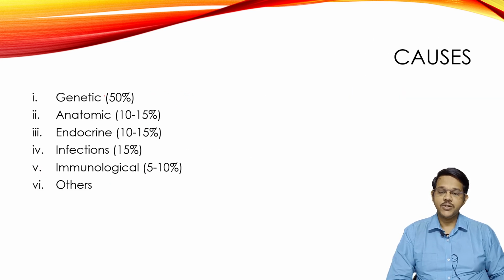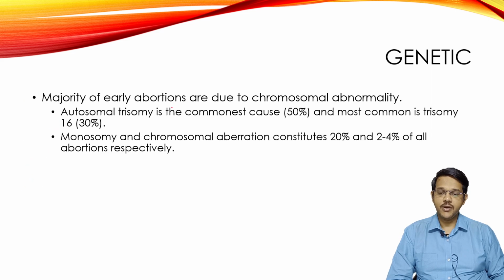The causes of natural abortions are many, like genetic causes, anatomic causes, endocrine, infections, immunologic and others. Coming to genetic causes, they are mainly because of chromosomal abnormalities. As we all know, we have 23 pairs of chromosomes.